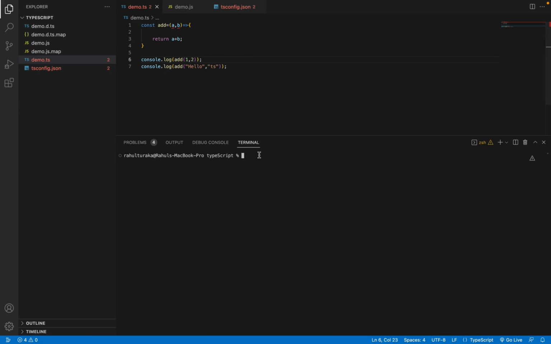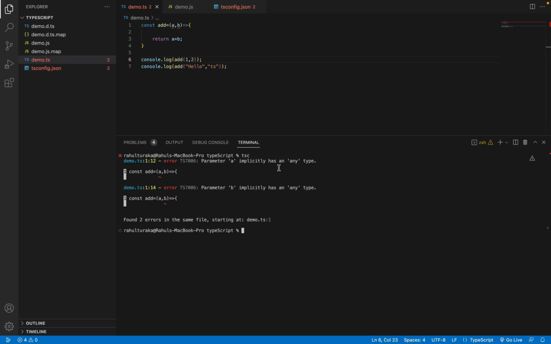So let's compile this, using tsc. Yeah, it has warned us that parameter a implicitly has type any, and parameter b implicitly has type any. So we have identified these two errors when compiling itself. But that is fine. It is just a kind of warning for us. When we run it, we get the output: 3 and Hello TS.